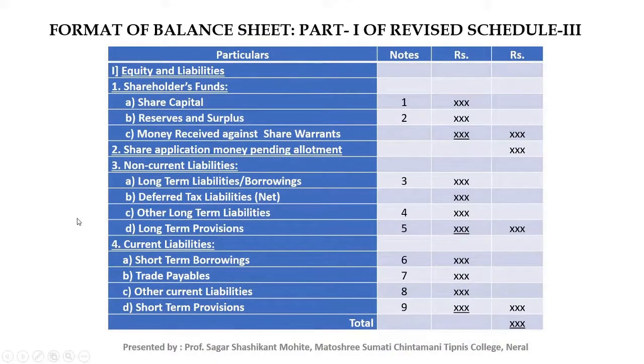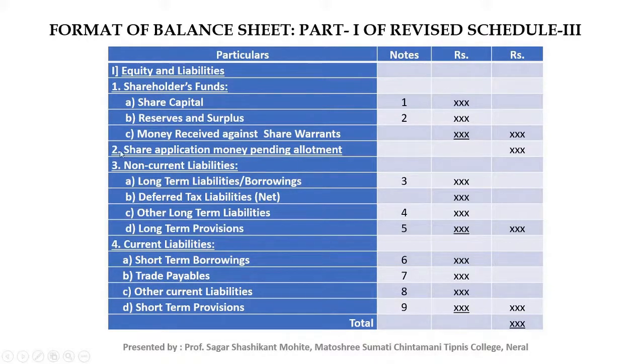Next point is money received against share warrants. This subhead is irrelevant for your practical problem purpose, because you will not be asked any question about this. But what is a share warrant? A share warrant is a financial instrument which gives the holder the right to acquire equity shares. A disclosure of money received against share warrants is to be made since shares are yet to be allotted against the share warrant.